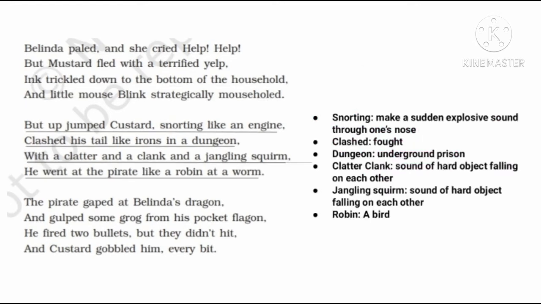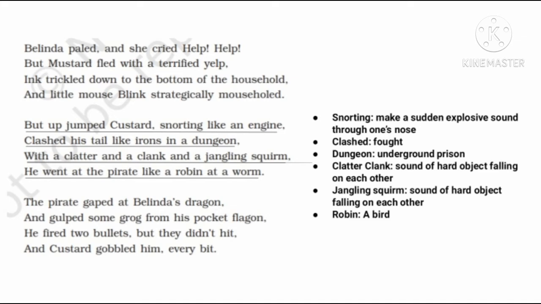But up jumped Custard, snorting like an engine, clashed his tail like irons in a dungeon. With a clatter and a clank and a jangling squirm, he went at the pirate like a robin at a worm. Here, snorting means making a sudden explosive sound through one's nose. Clashed means fought. Dungeon means underground prison. Clatter clank means the sound of odd objects falling on each other. Jangling squirm means the sound of hard objects falling on each other.